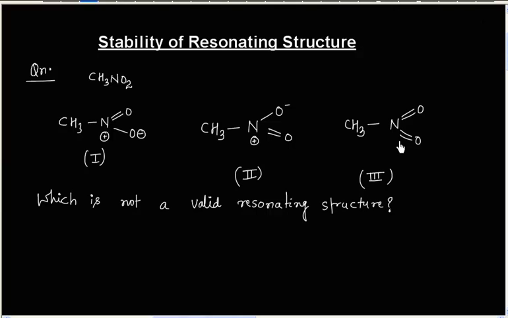Now if you see the third structure, in this case nitrogen has 5 bonds. This means nitrogen is having 10 electrons, but nitrogen can have a maximum of 8 electrons because nitrogen does not have a d orbital. So this structure is not valid.